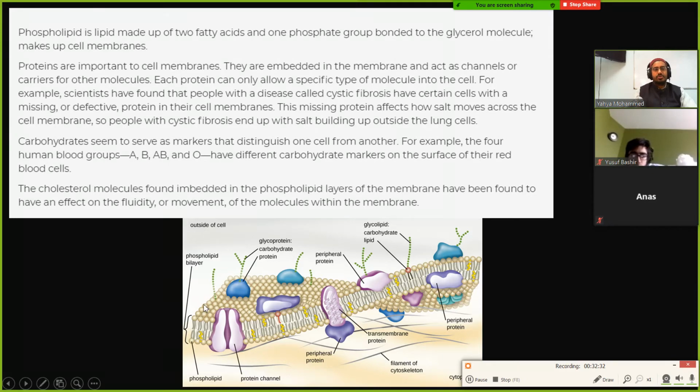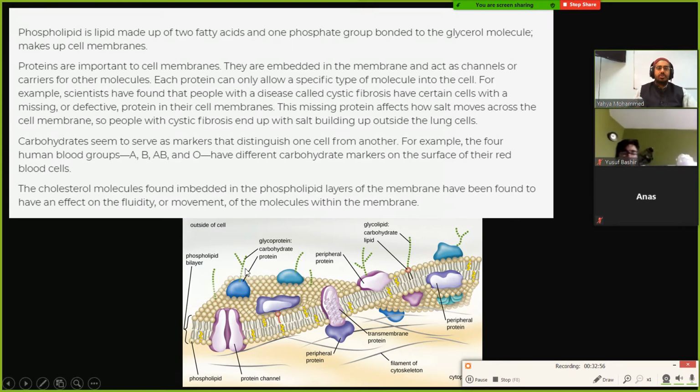Most of this I think we kind of talked about. It says here that proteins are important to cell membranes. There are different kinds of proteins. Some of them are channels or carriers. For example, this one over here on the left says protein channel. You see there's a hole in the middle. That's a channel for things to go in and out, so it can decide what can go in and out.